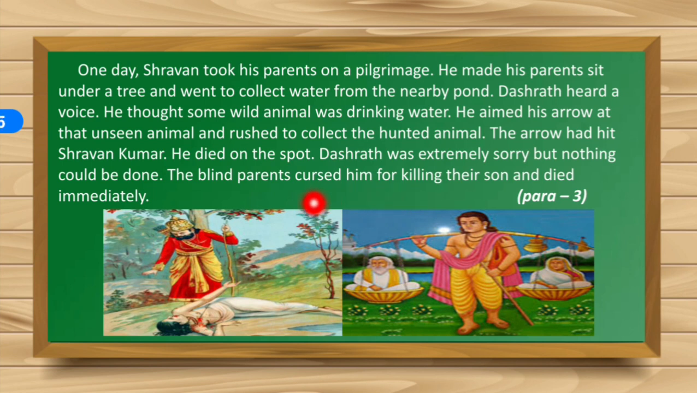So, the blind parents cursed him. Him means, yes, King Dashrath, who had killed their son, for killing their son, and they died immediately. Immediately means at once. Yes, as soon as they heard the news of the death of their son, they could not survive. They could not live any longer. They cursed King Dashrath and died immediately.